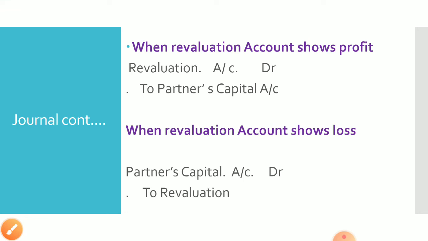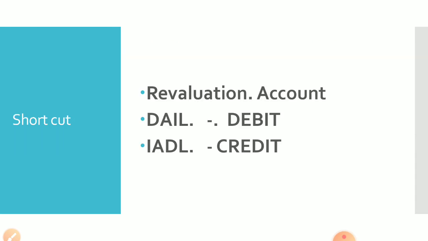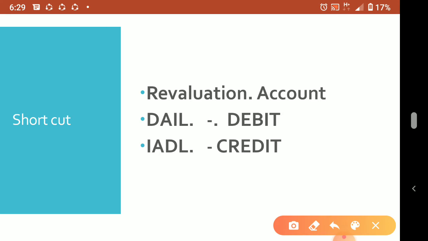Okay. Now two more journal entries depend on the profit or loss of the revaluation account. If it is profit, revaluation account debit to partners' capital accounts, because the credit side will be more. We will total it and bring it to the debit side, then we subtract the debit side from it, and the remaining amount, whatever is coming, that profit we will distribute in the profit sharing ratio. If it is loss, it will go to the credit side, with normal totaling, balancing and distribution of profit.